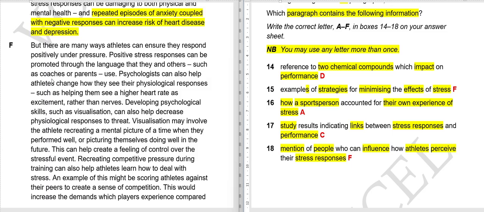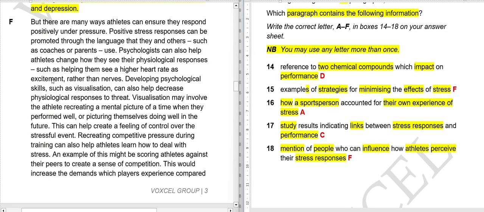Okay, now F paragraph. But there are many ways athletes can ensure they respond positively under pressure. So here they are saying that there are a lot of ways in which athletes can make sure that they respond positively under pressure, like they don't fold.